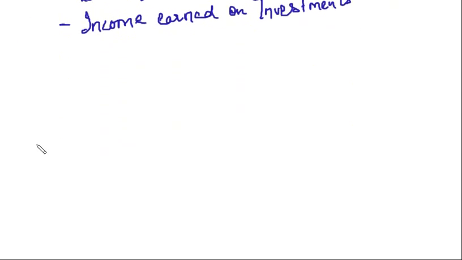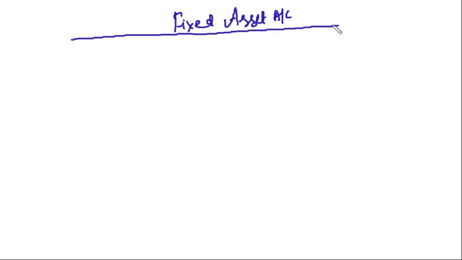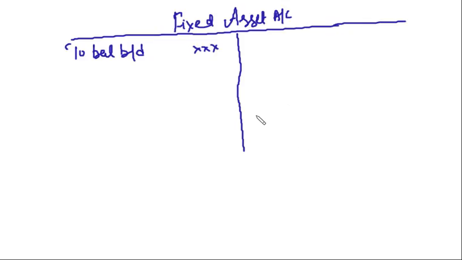Right? So in case of investing activities, we will prepare fixed asset account. Why are we preparing the fixed asset account? The first thing you will be given is balance brought down, that is the opening balance of fixed asset. Then you will be given the closing balance of fixed asset.